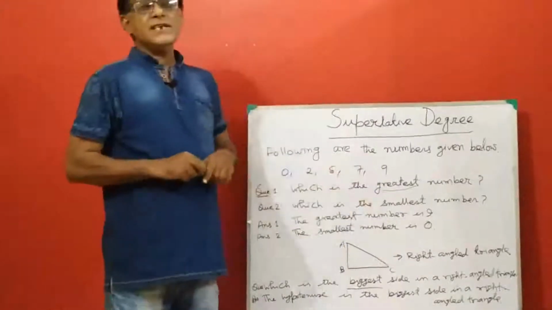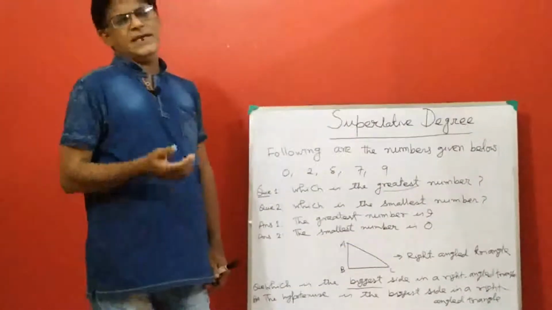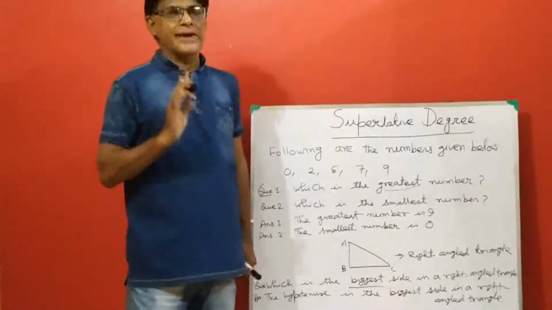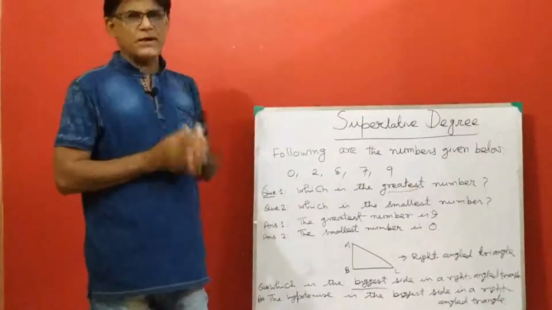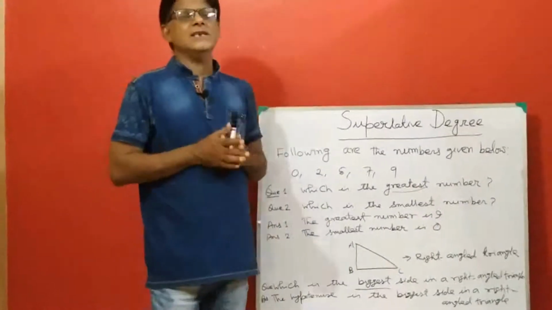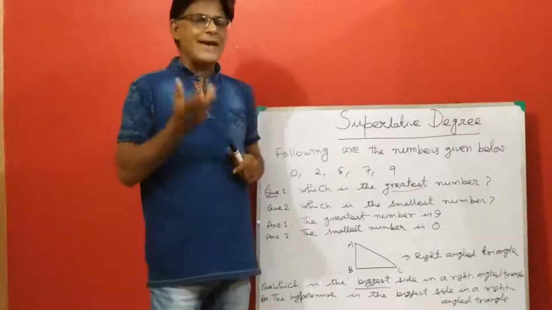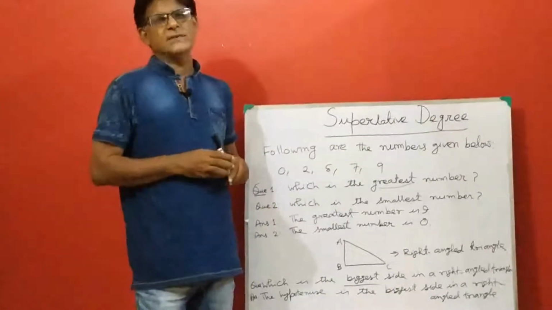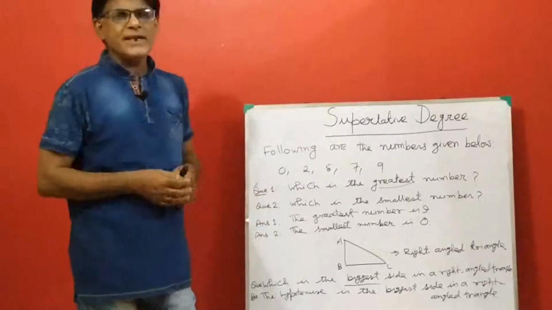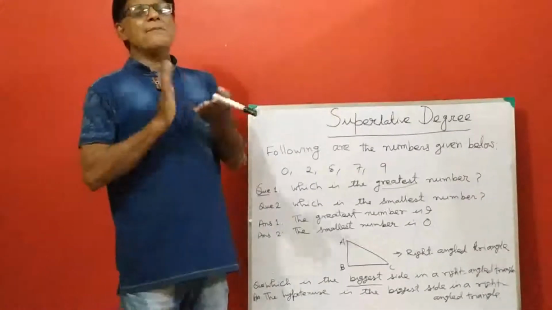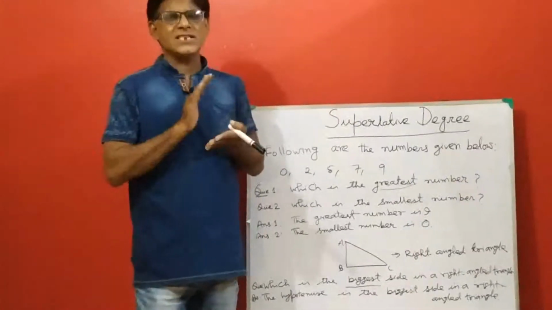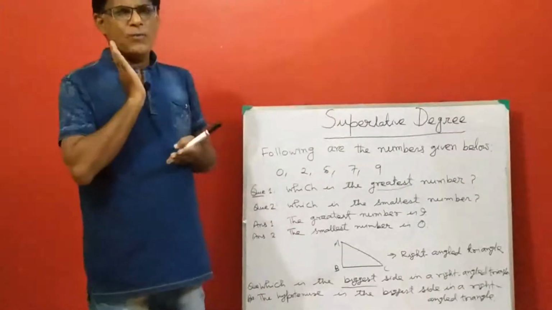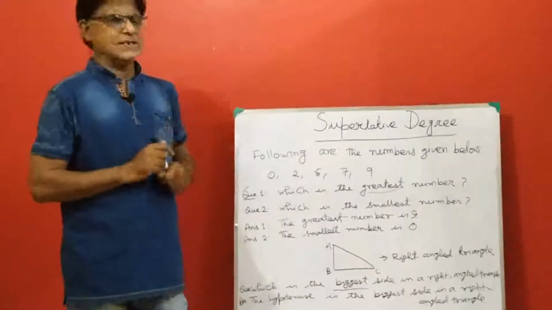Now greatest is the superlative degree of adjective great. Great is positive degree, greater is comparative degree, and greatest is the superlative degree. And the superlative degree is always made by adding est to the positive degree of adjective.